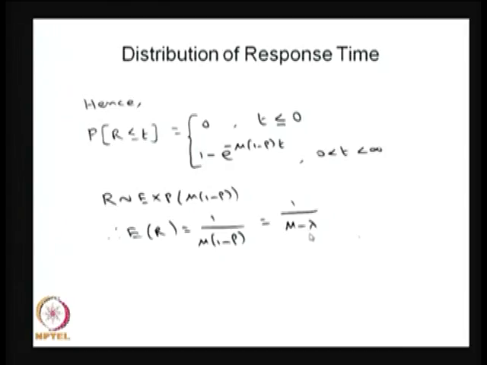The same thing you got for the average response time from Little's formula: once you know the value of lambda and the expected number in the system, using Little's law you got the expectation of time spent in the system, that is the same result. So here we first found the distribution of time spent in the system, or response time, then we found the average time.